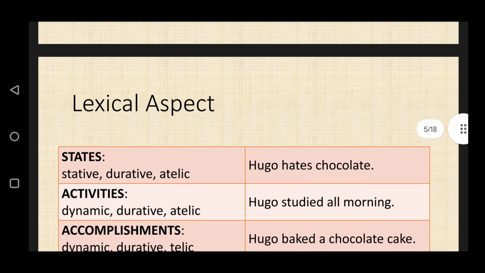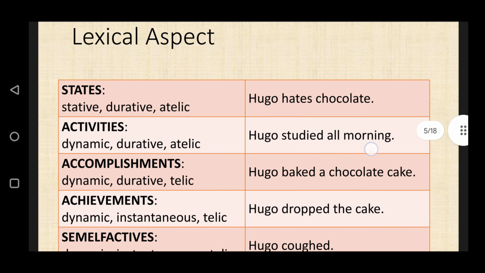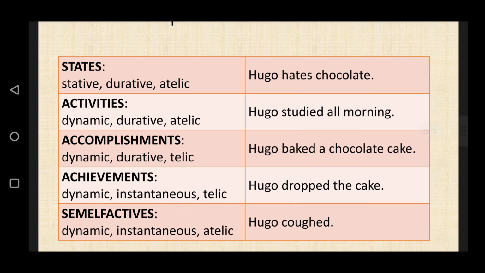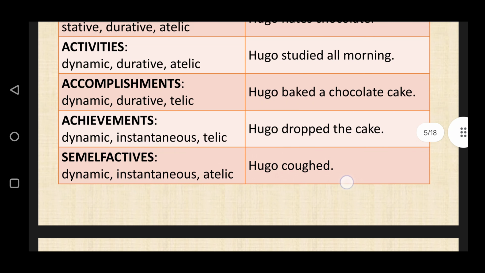Lexical aspect. States: stative, durative, atelic. Hugo hates chocolate. Activities: dynamic, durative, atelic. Hugo studied all morning. Accomplishments: dynamic, durative, telic. Hugo baked a chocolate cake. Achievements: dynamic, instantaneous, telic. Hugo dropped the cake. Semelfactives: dynamic, instantaneous, atelic. Hugo coughed.